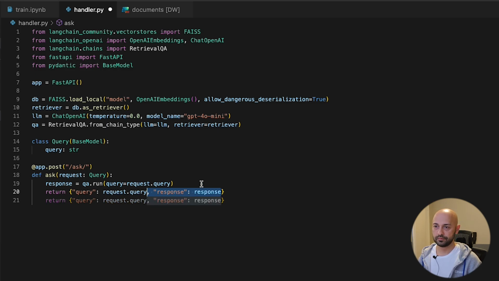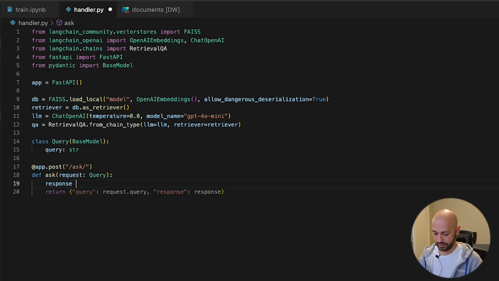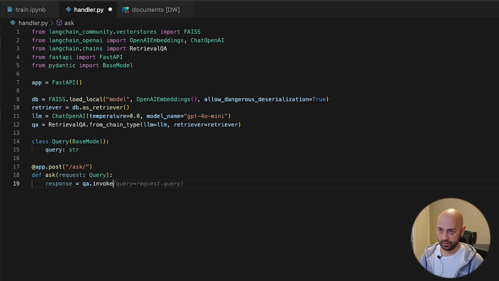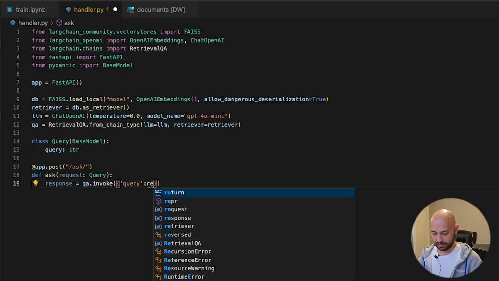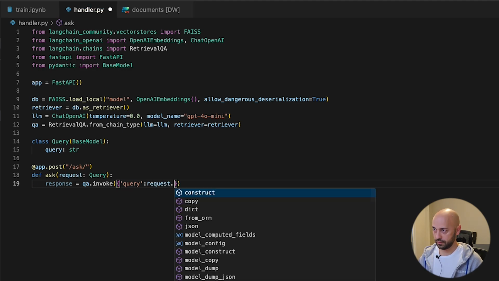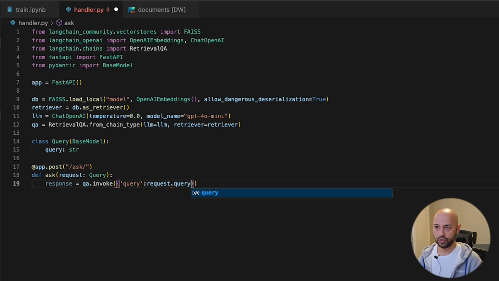Oh, actually, this is not gonna work for us. We need to rebuild this. So response, QA invoke, and it accepts a dictionary, so we can pass dictionary query and it's gonna be request query.